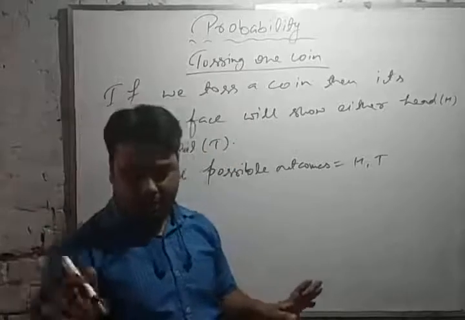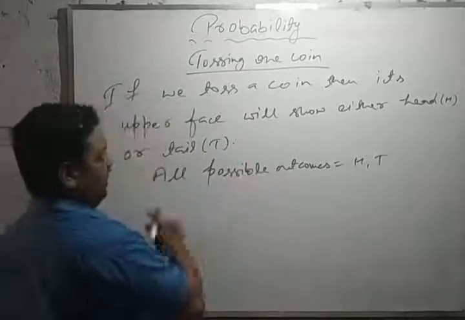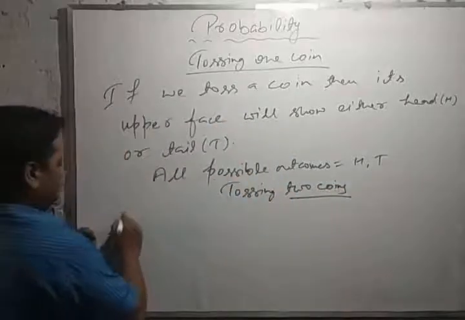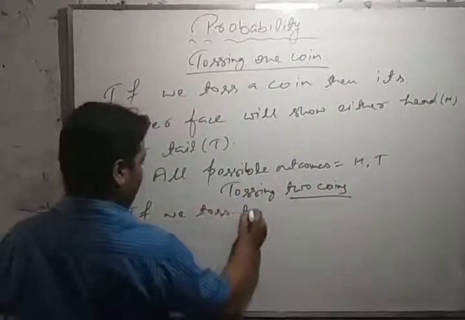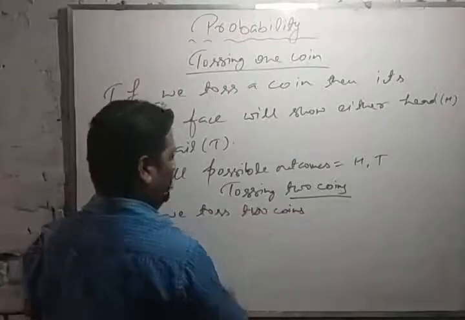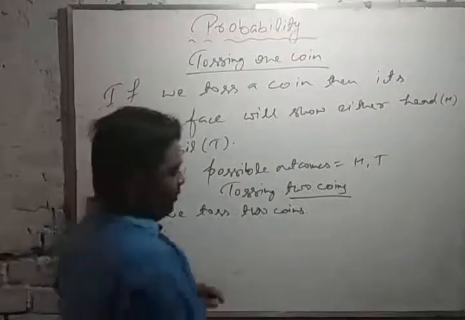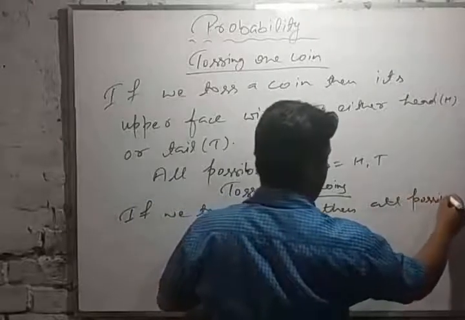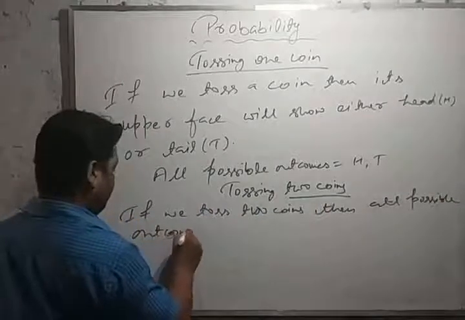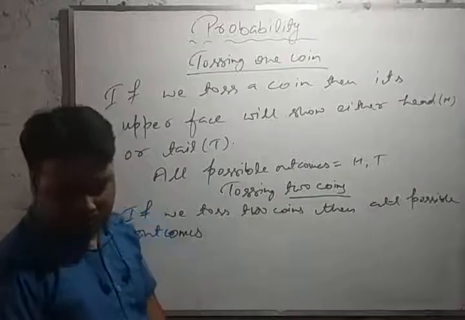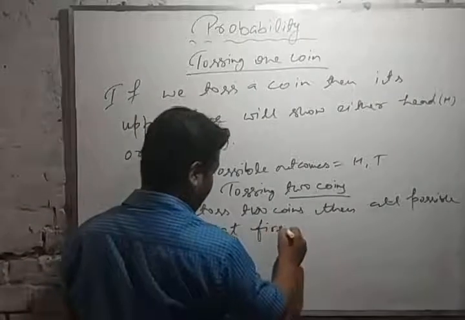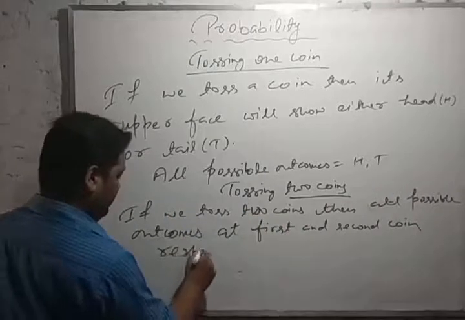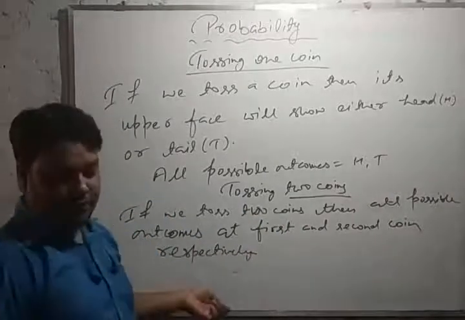In one coin. Okay. Now after that, if you are tossing two coins, then all possible outcomes at first and second coin respectively, what will be the possibility?